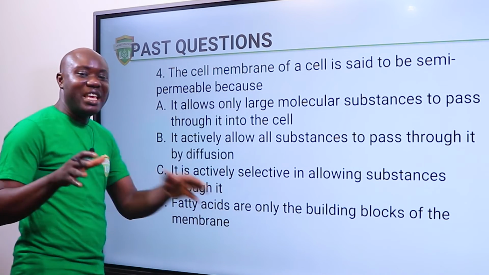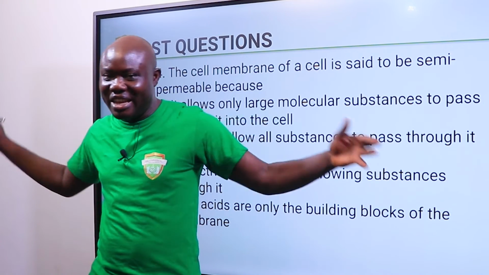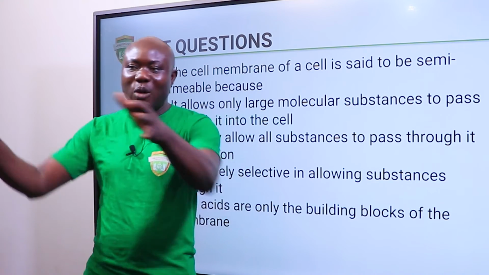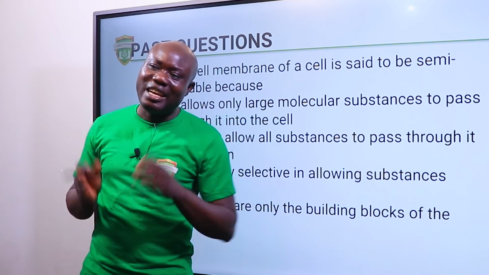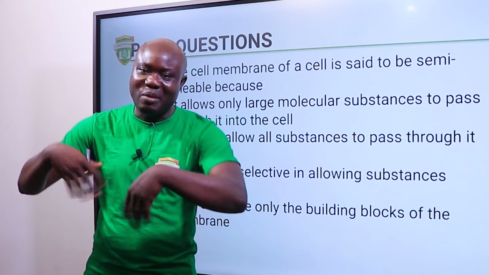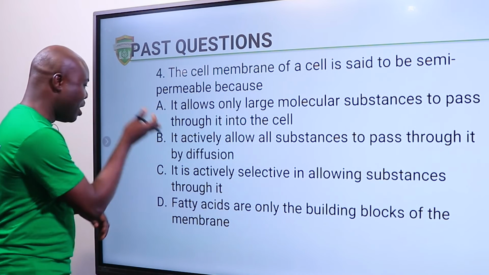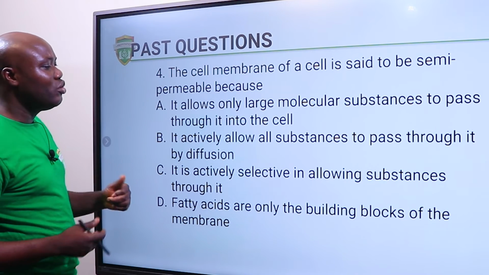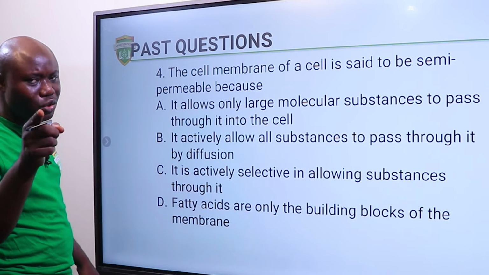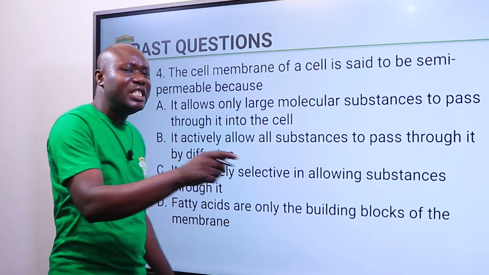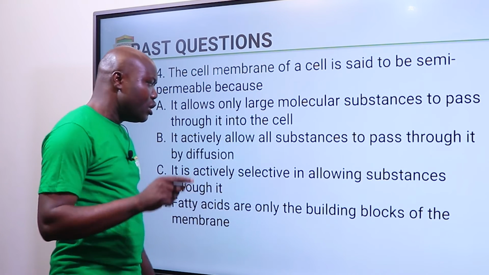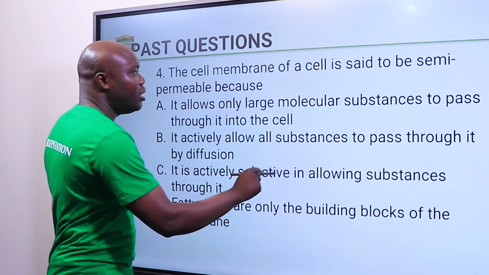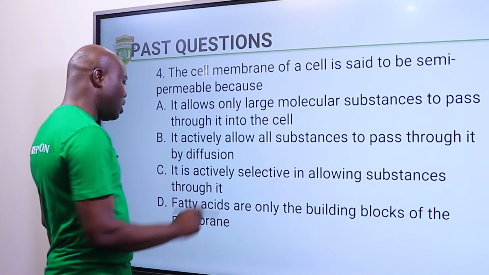So if the gate is this large, and if an aeroplane can come through the gate, forget it. Cars and bicycles would always come in. Even human beings will come in. So this is not the answer. Let's look at option B. It actively allows all substances to pass through it by diffusion. I already told you that the cell membrane is not porous. So if they say it allows all, that makes it porous. No, that's not the answer.